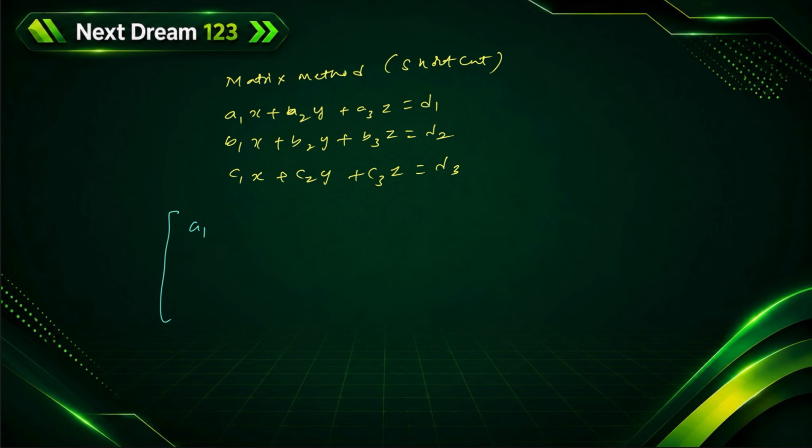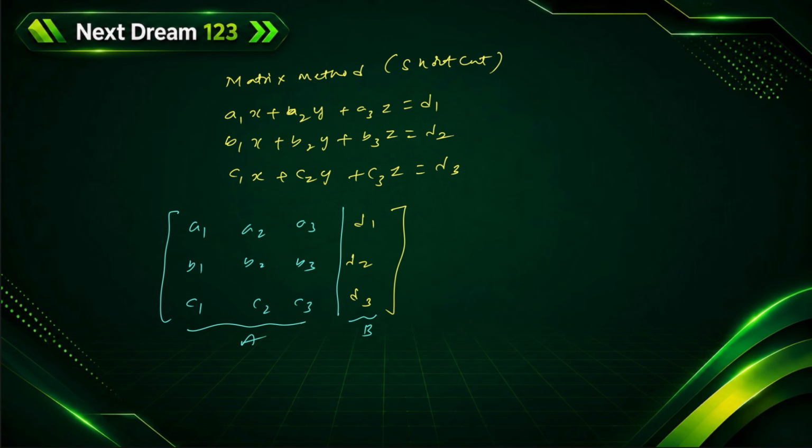The coefficients of x, y, z form a matrix, a1, a2, a3, b1, b2, b3, c1, c2, c3. Then d1, d2, d3, this is the b matrix. First you find the determinant of A. If determinant of A is not equal to 0, then the system has a unique solution.